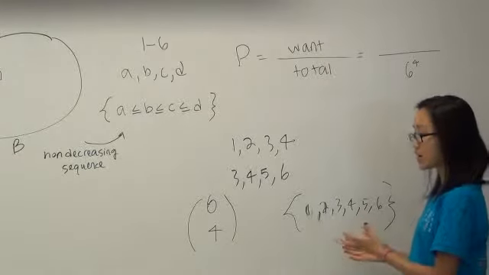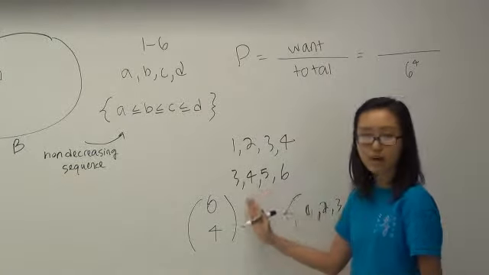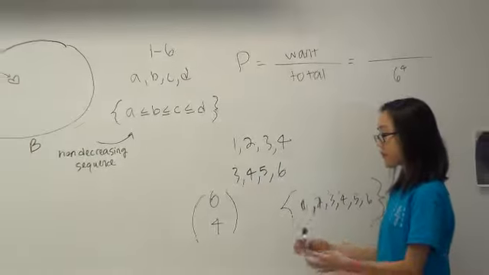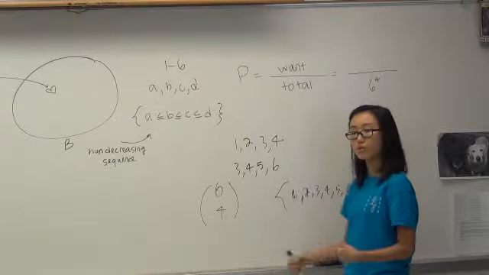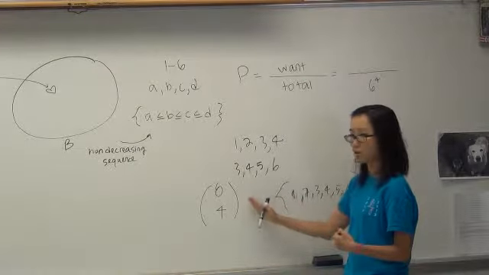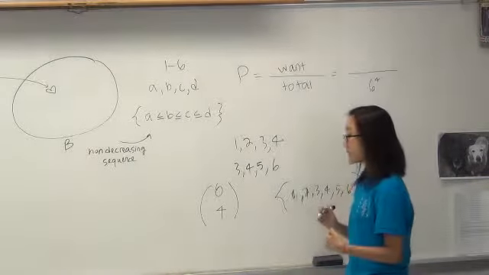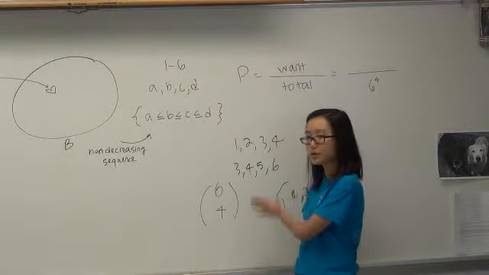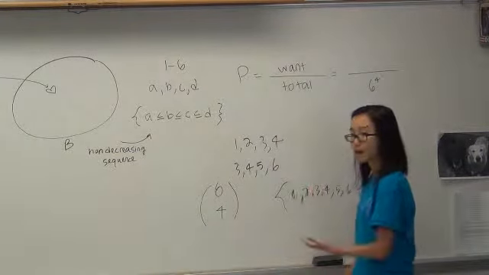And the beauty of combinations is that order doesn't matter, right? So if you choose any 4 numbers, you get to order them. The combinations do not dictate order. That's the main difference between combinations and permutations, because permutations is where order matters.